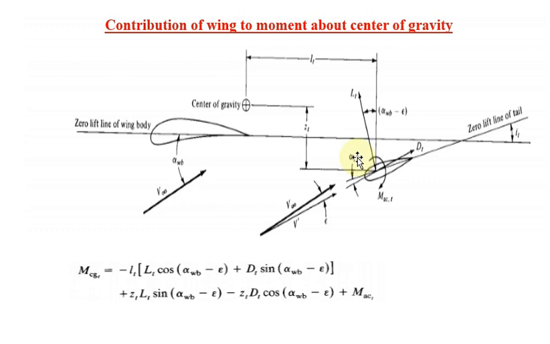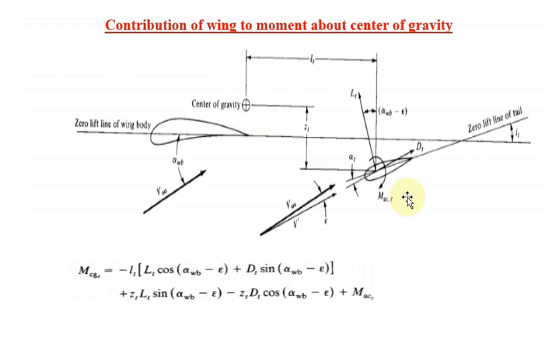Okay, then how are we going to consider this angle, alpha t? We are going to consider it as alpha WB minus epsilon. This is the angle. Now another term is the location of center of gravity. This is the location of center of gravity of the whole airplane when I am considering the tail portion contribution.